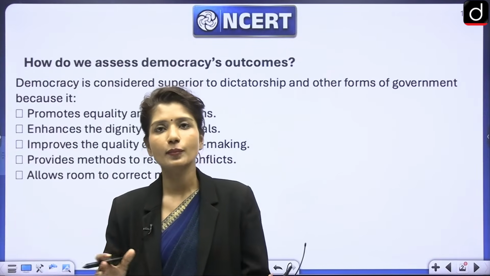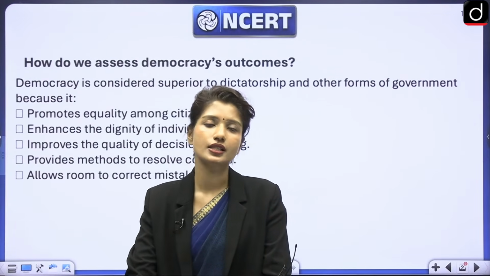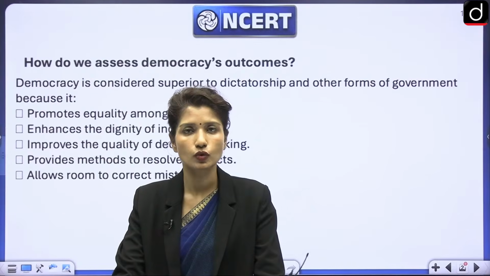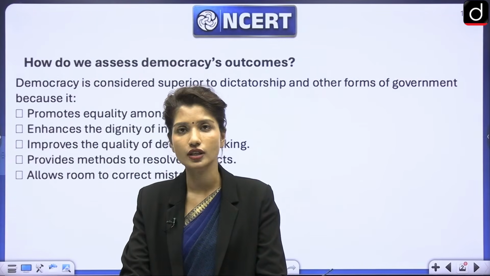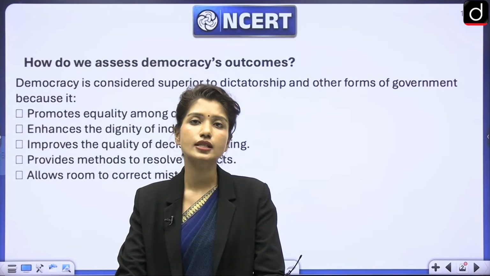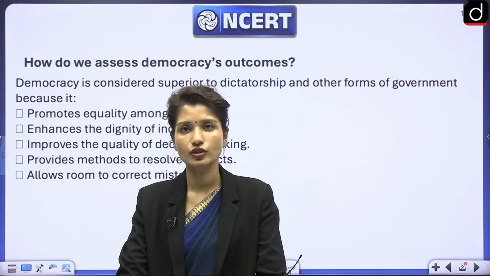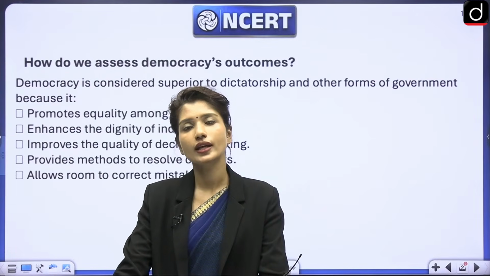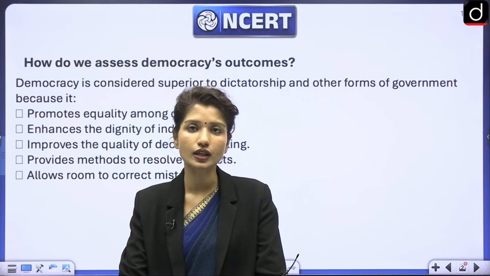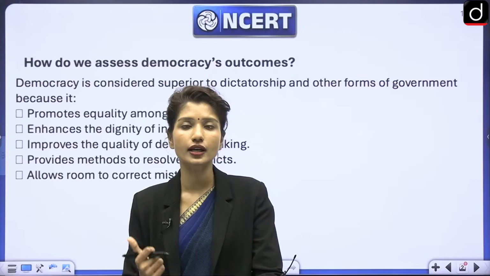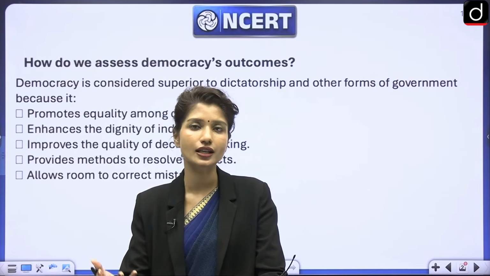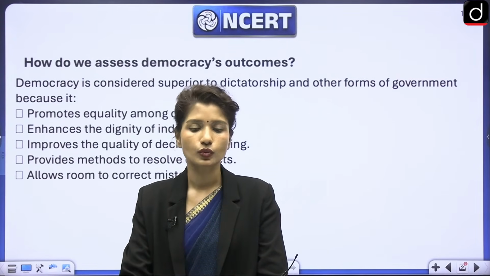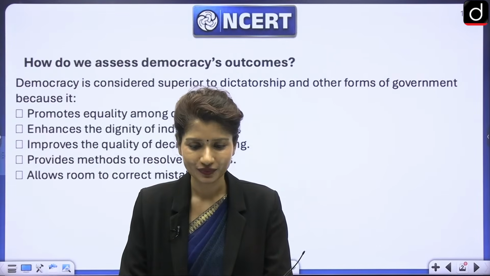So first, this chapter itself talks about the outcomes of democracy. Up until now, we have talked about democracy. What is democracy? Why is there a need of democracy? What is the power sharing concept of democracy? And why is there a need for power sharing? We studied all of this, right? Now, this chapter specifically talks about when there is democracy in a country, what are the outcomes? What are the outcomes expected, and what are the real outcomes that can be seen in a country? That we will discuss in today's session.